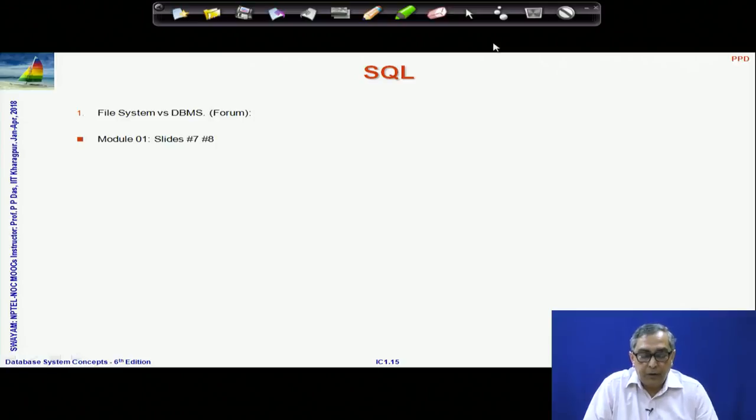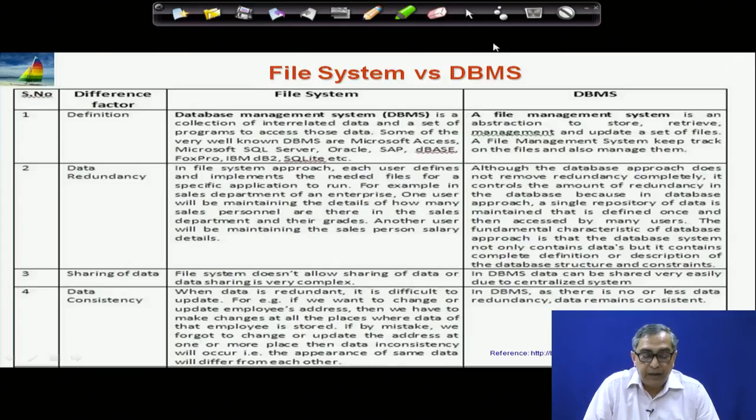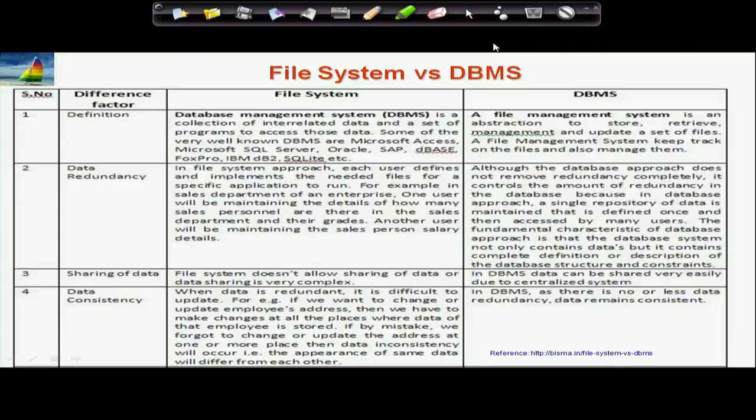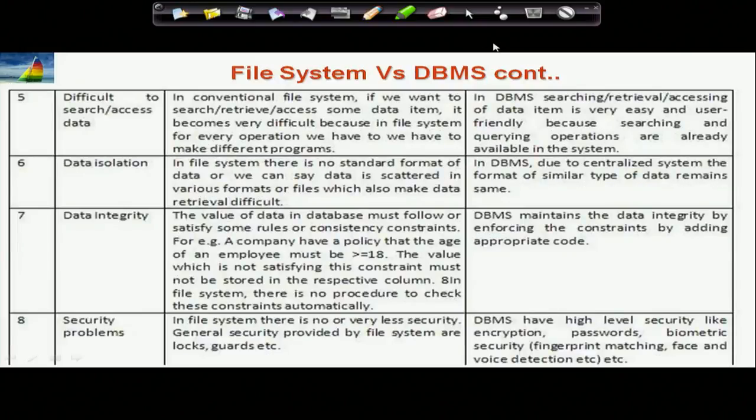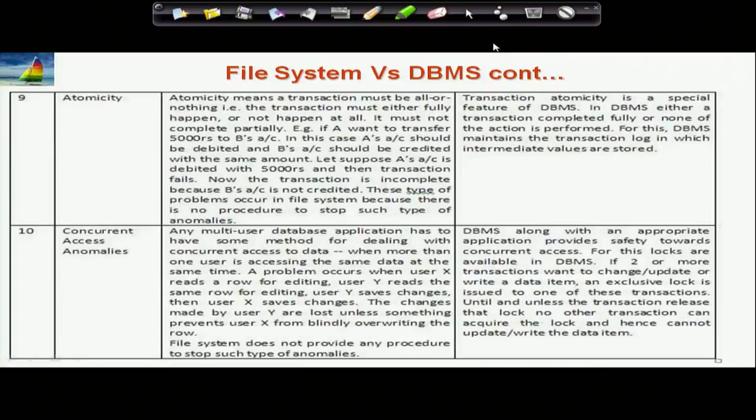Just for your quick reference, we have also provided a comparative table here in this presentation comparing the file system and the database management system on different aspects of definition, data redundancy, sharing of data, consistency, difficulty or ease of search access, isolation, integrity, security problems, atomicity, concurrency. Some of these terms you will not understand yet, because they are part of the transaction management concept, which will be discussed in week 7, and you will then understand them well.